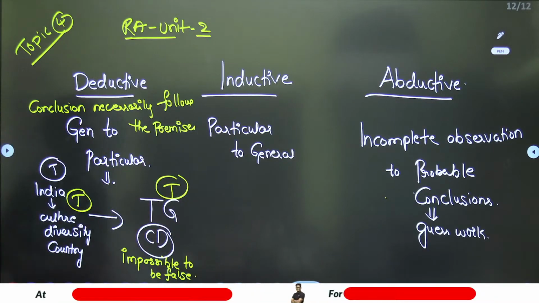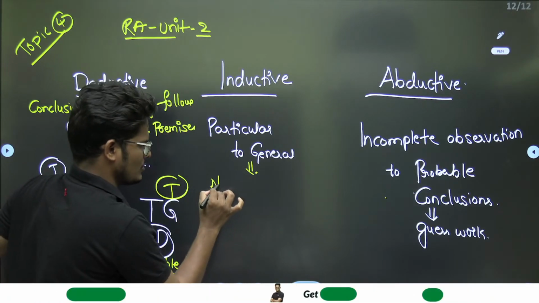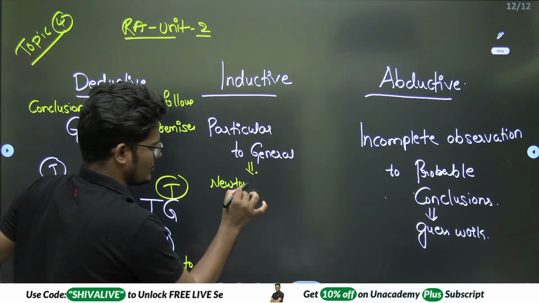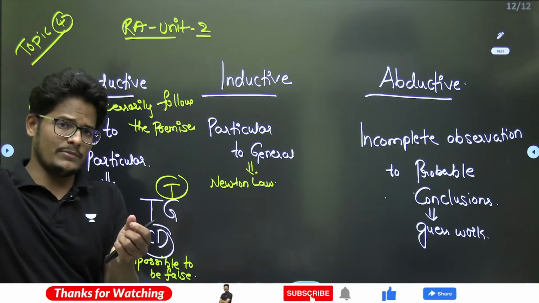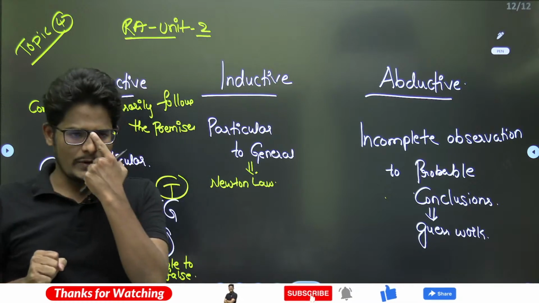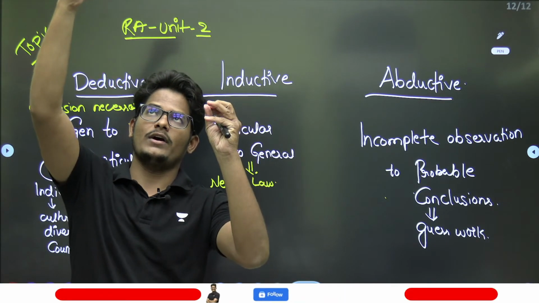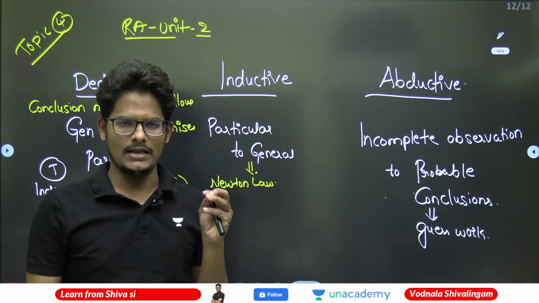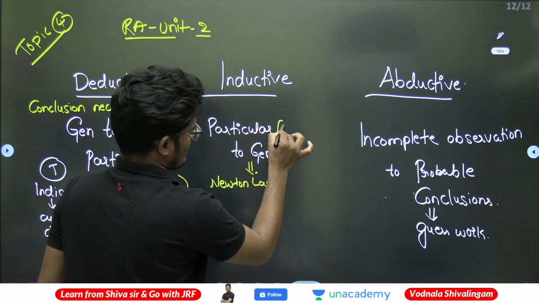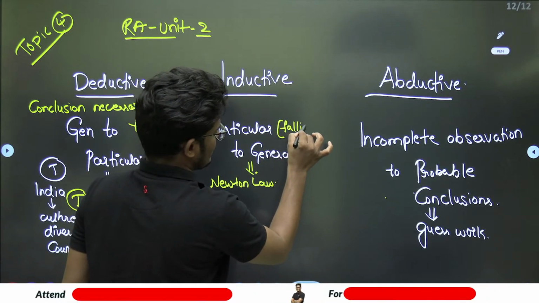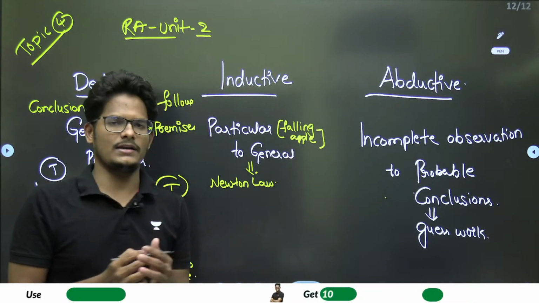Whereas if you go for inductive, there is a very famous example, the Newton apple example. How did the experiment go for Newton? First, when he was sleeping under the tree, suddenly one apple fell down on the earth. From that particular situation, the falling apple, he analyzed and conducted various experiments.